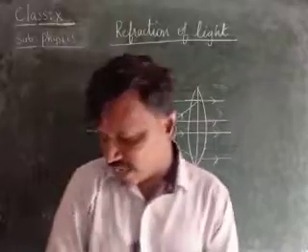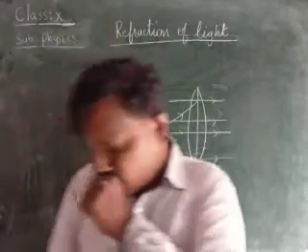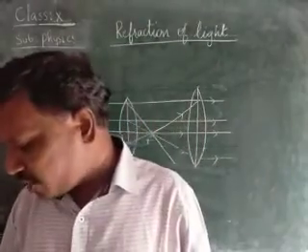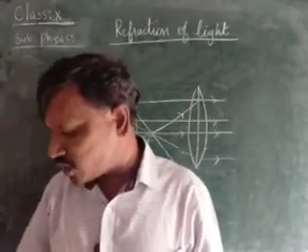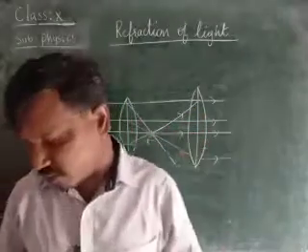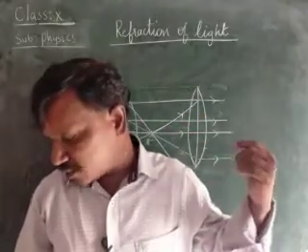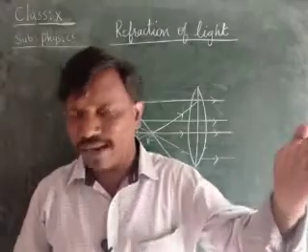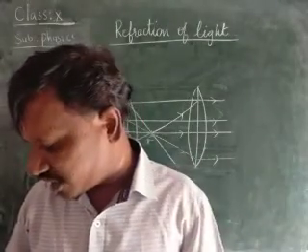Therefore, what do we write as the answer? A parallel beam of light rays will converge at the focal point of the lens after refraction. The light rays passing through the focal point will travel parallel to the principal axis after refraction.